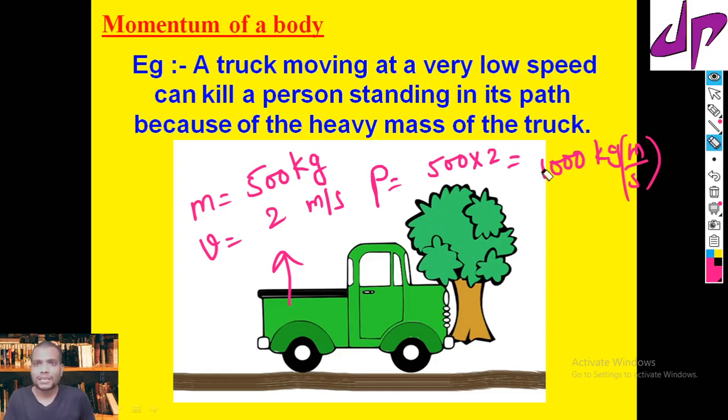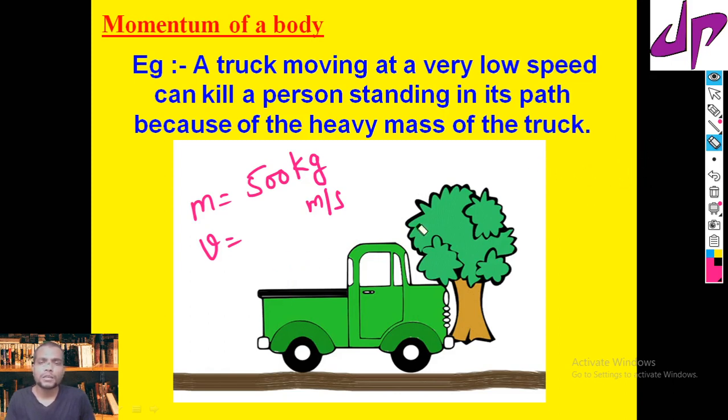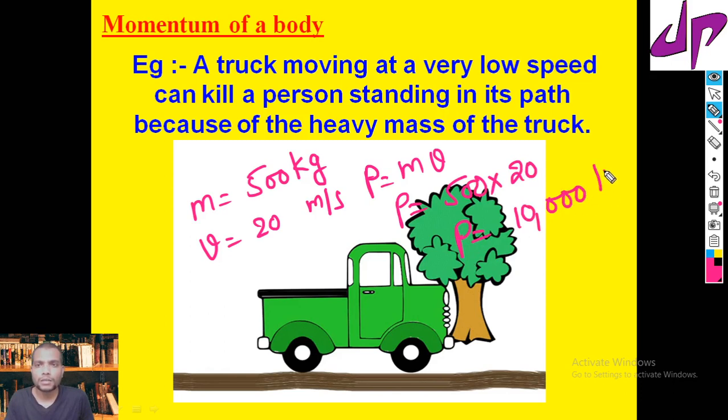Now just think, suppose the truck is moving with more velocity, instead of 2 meters per second, say 20 meter per second. Now you can calculate the momentum of the truck. Momentum P equals mass times velocity. Mass is 500 kg and velocity is 20, so the momentum becomes 10,000 kg meter per second.